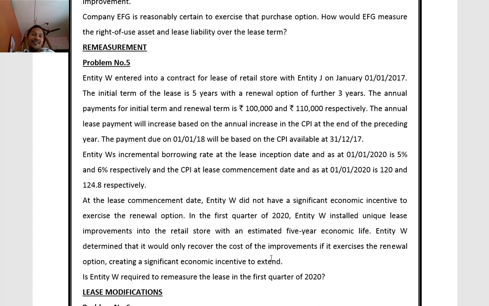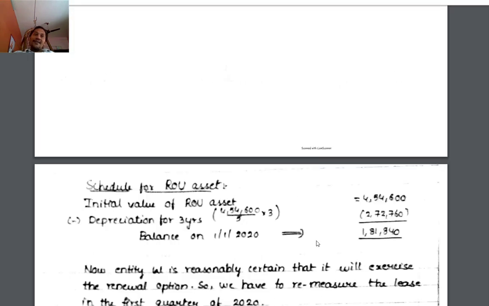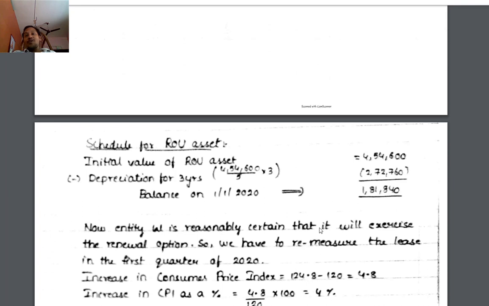Now definitely we have to remeasure the liability because there is change in our opinion. So the renewal option, now we are interested. Hereby, remeasurement of liability is required. Now, from the first quarter of 2020, we are reasonably certain to exercise the renewal option. So we have to remeasure the lease liability.